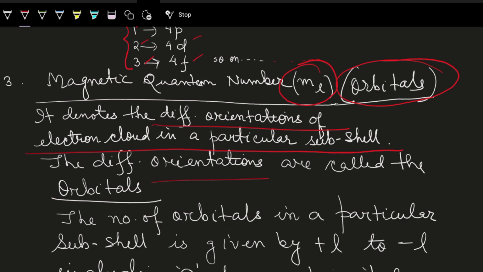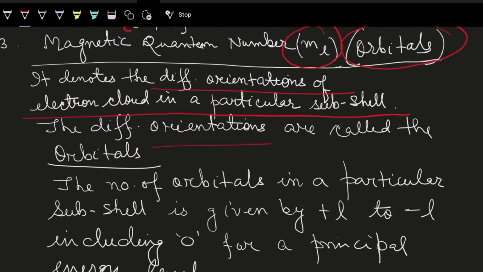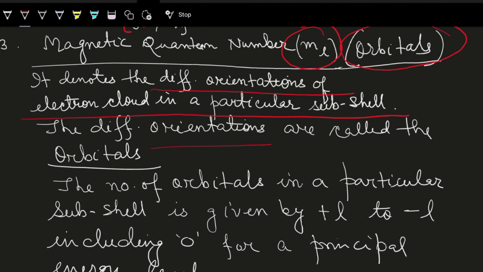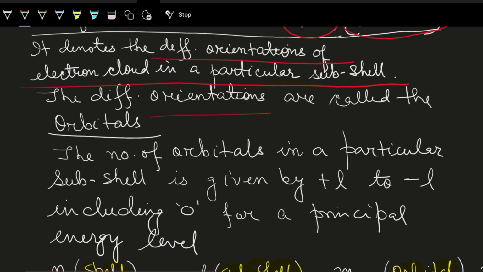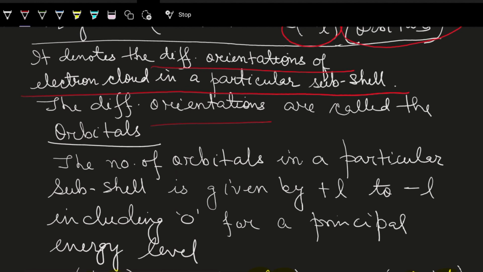So it gives the shape of the orbital, of course. The final shape of the orbital is given. So the number of orbitals in a particular subshell is given by plus l to minus l including 0 for a particular principal energy level or for a particular shell number.